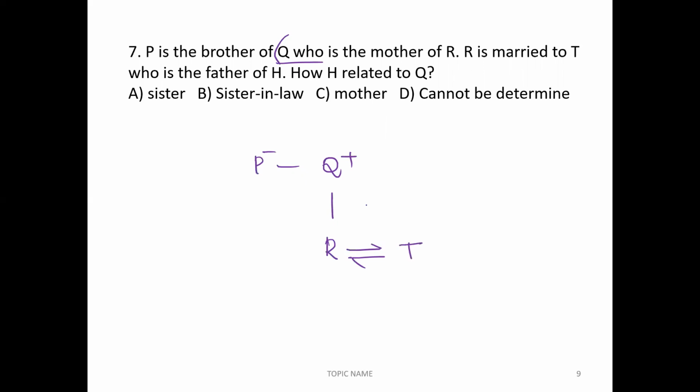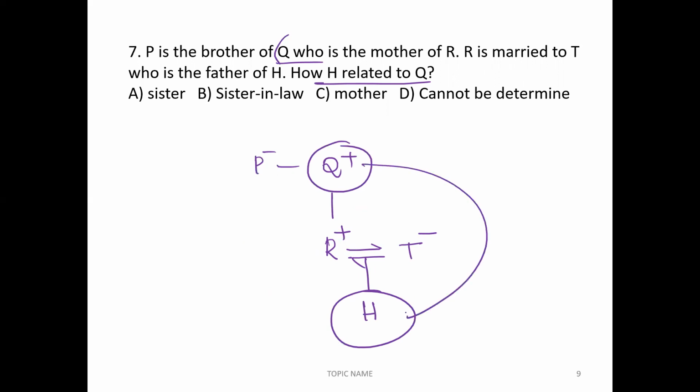Who is the father of H? T is the father of H. We can say R is the mother. Correct. Now, how is H related to Q? We don't know the gender of H. In this case, if we don't know the gender of H, we can say the answer is cannot be determined. That is the reason the answer is cannot be determined.